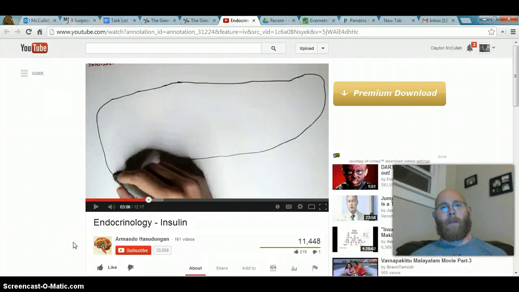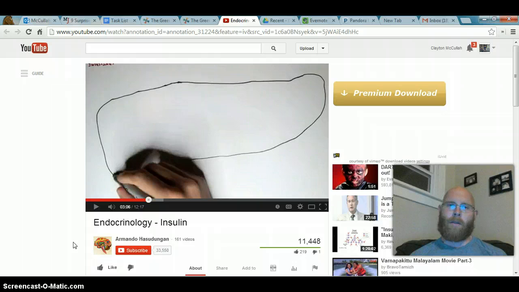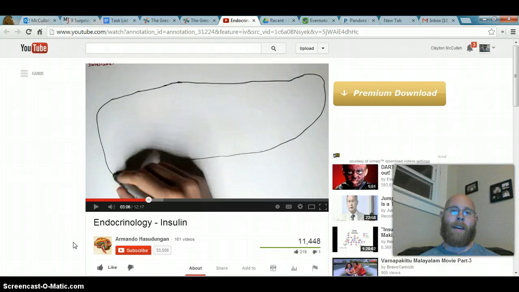Okay, so that's kind of a rundown on what insulin does. I know it's a little bit more in-depth than some of the other resources we have, but I wanted you to be able to take a look at this and have an understanding of what he's really saying. So insulin has a storing effect. It causes your body to take up glucose in the liver, skeletal muscle, and your adipose tissue eventually, and remove those molecules from the bloodstream.